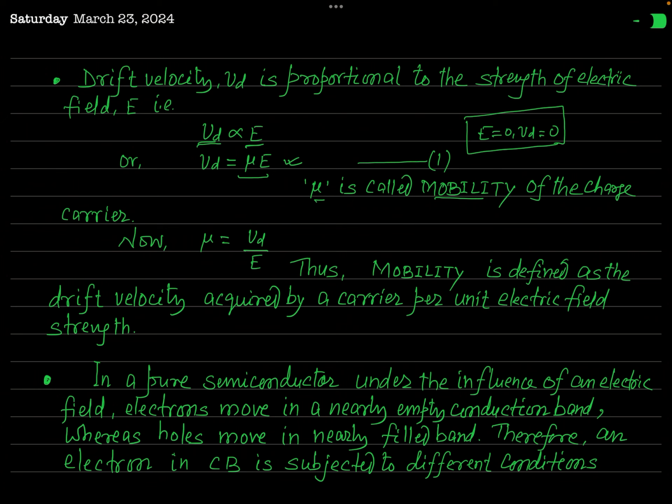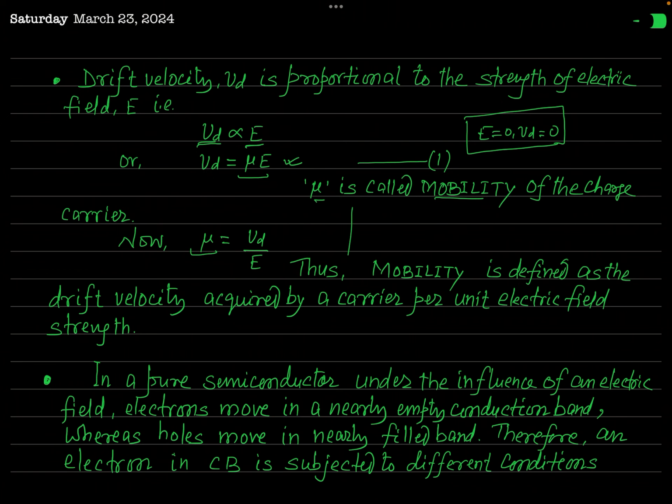Now how can we define this mobility mu in a quantitative way? You can see from this equation 1 that mu is equal to Vd over E, and by this relation you can define mu. Let us see. When you apply an electric field E, or you can say if the strength of the electric field is E, then the drift velocity acquired by the charge carrier is Vd.